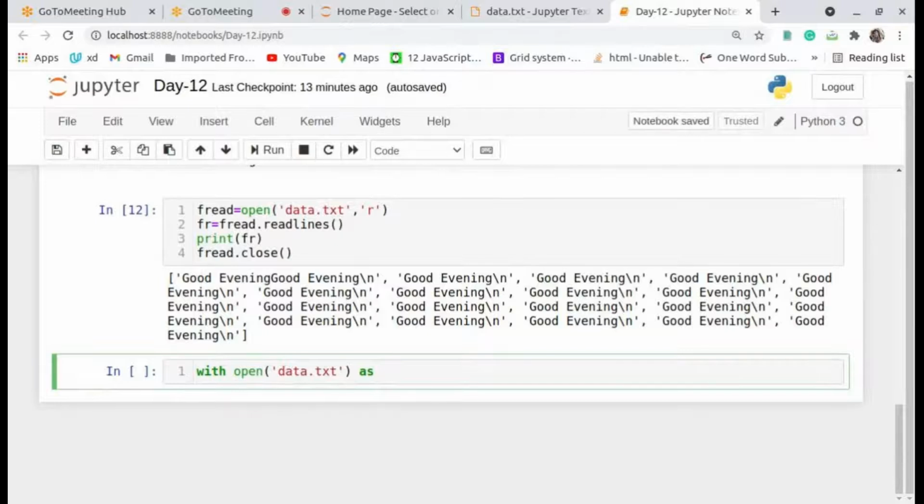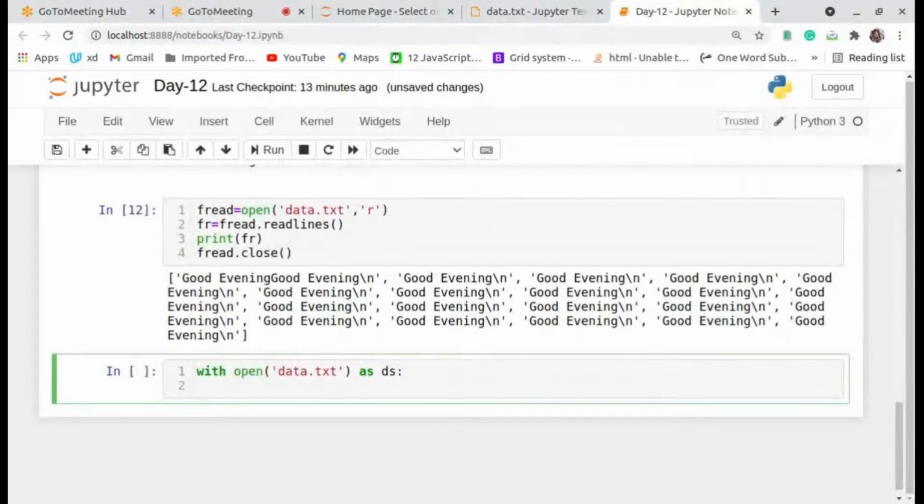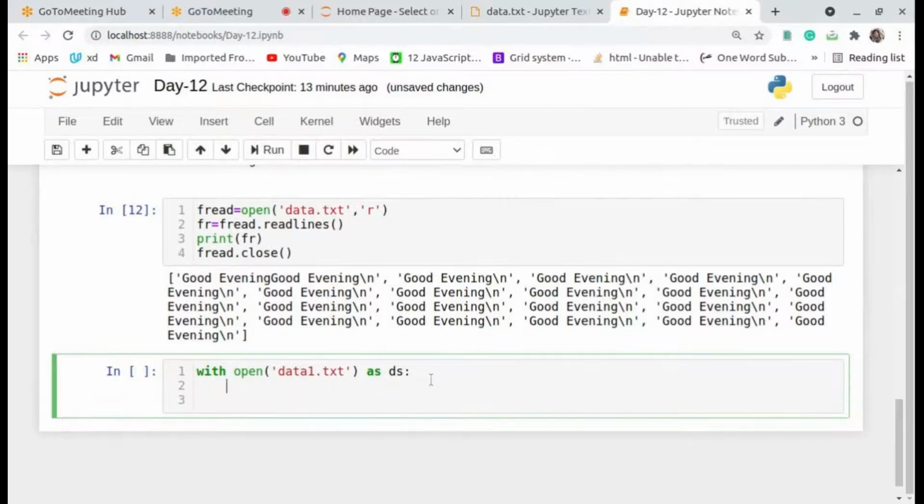Just I take another variable like ds. Now I want to add the data into ds. Just I take another file, data1.txt. Now I will add the data into data1.txt.